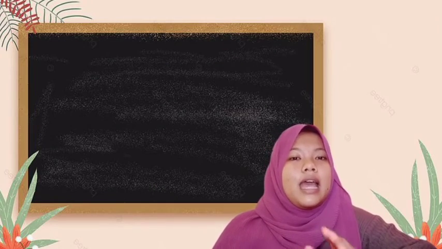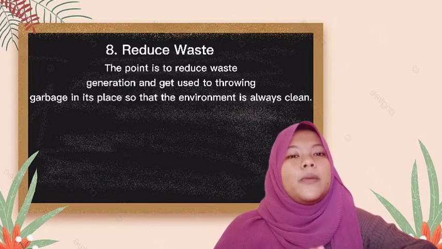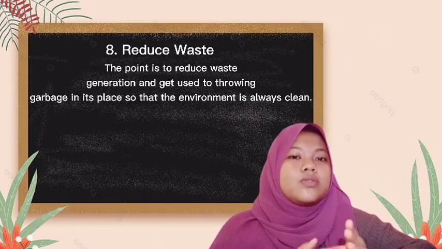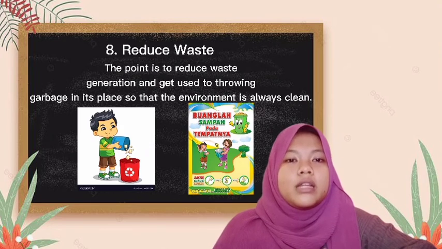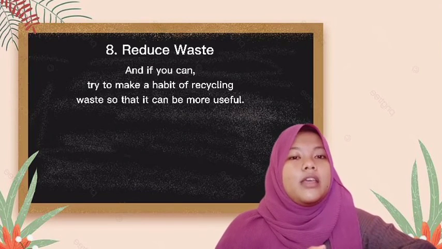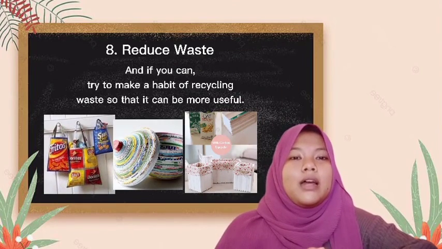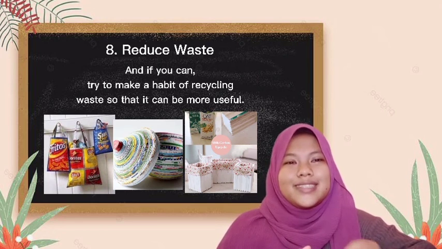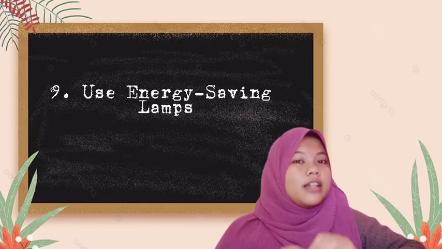The next, eighth point is reduce waste. The point is to reduce waste generation and get used to throwing garbage in its place so that the environment is always clean. And if you can, try to make a habit of recycling waste so that it can be more useful. Okay, the last point is use energy-saving lamps.